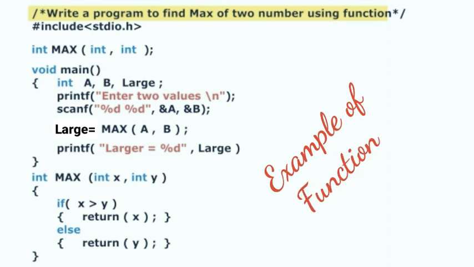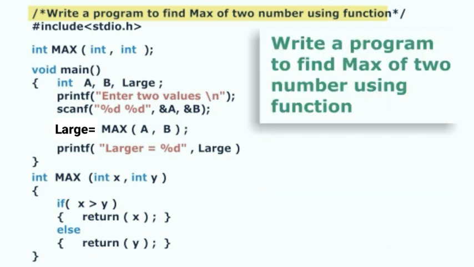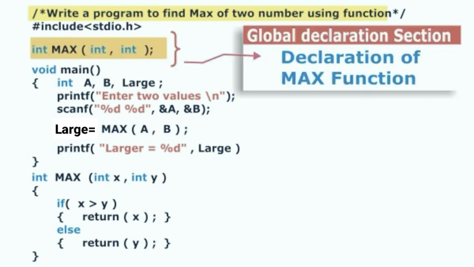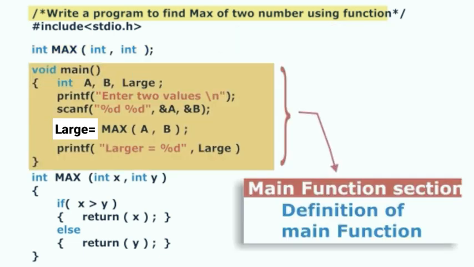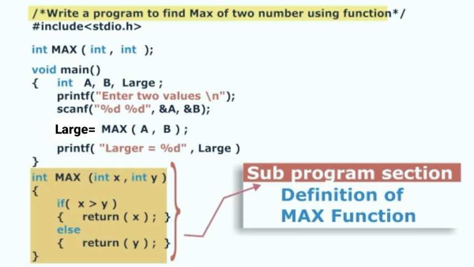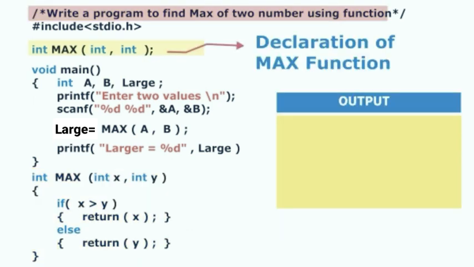This is an example program to find larger of two numbers. That is, write a program to find max of two numbers using function. We have declared a max function in global declaration section. We have given definition of main function. Then we have given the definition of max function in subprogram section. We will pass two integer values to the max function and it will return the larger integer of two numbers.